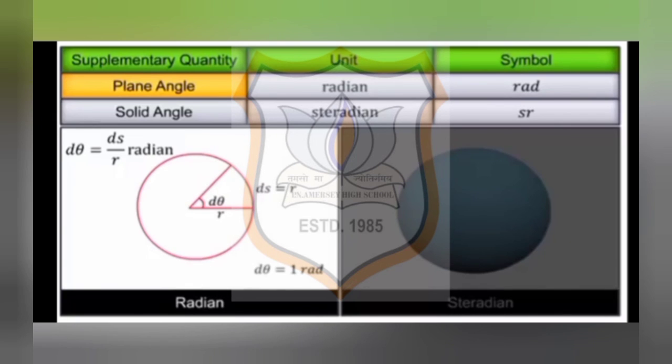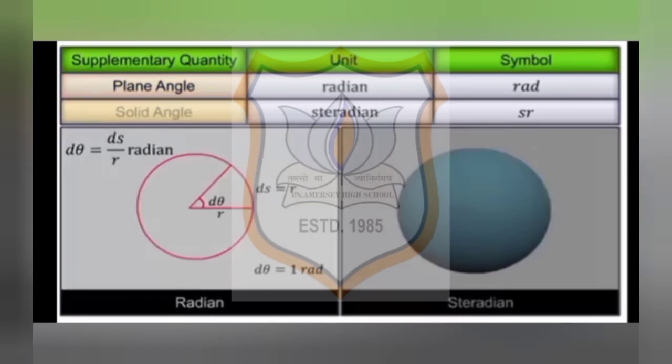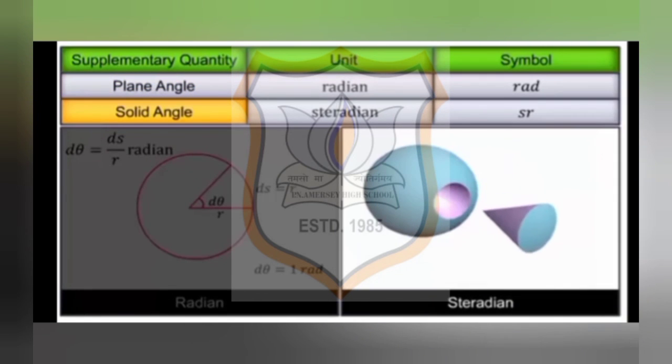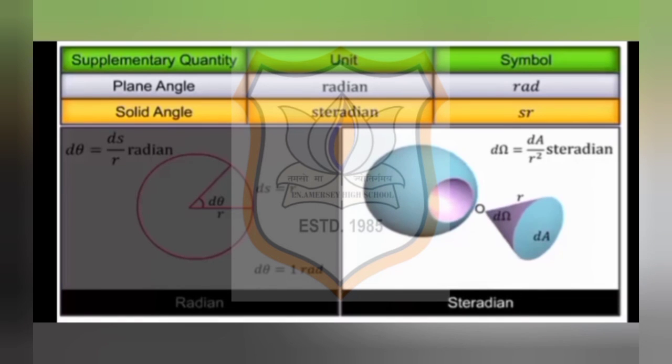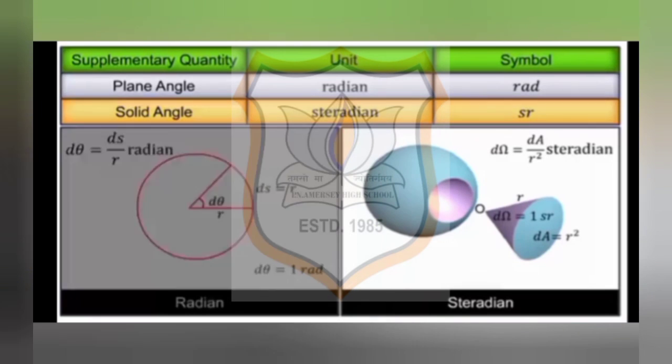Now this solid angle, its unit steradian is defined as the solid angle subtended at the center of a sphere by its surface whose area is equal to the square of the radius of the sphere. Solid angle is given by dA upon r square. These definitions are just for information. Don't learn them for your exam.